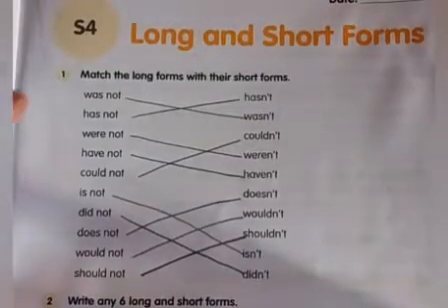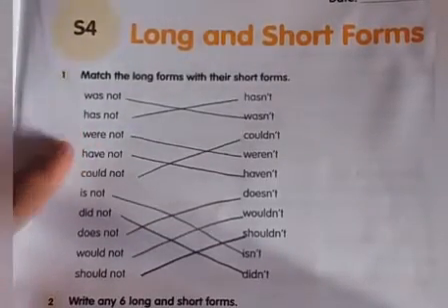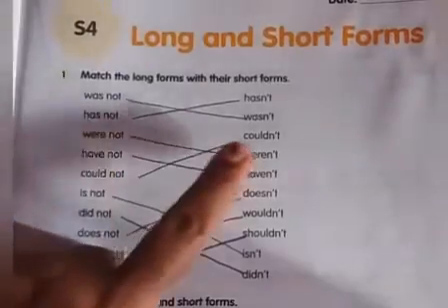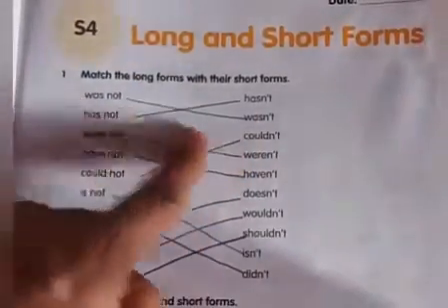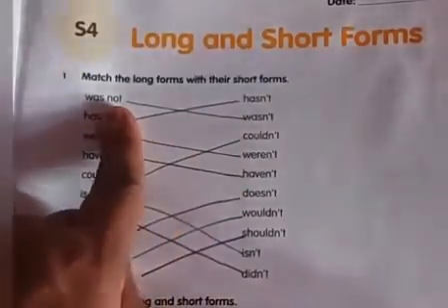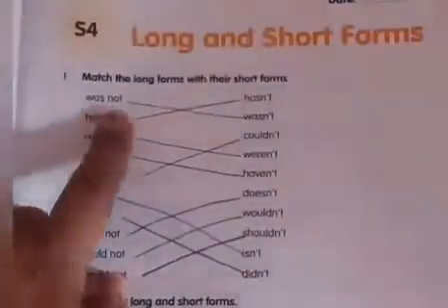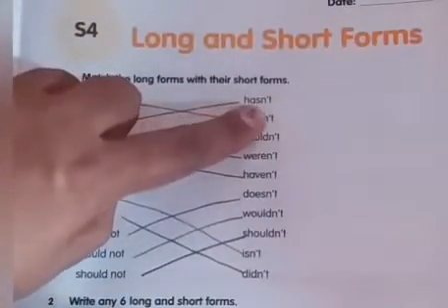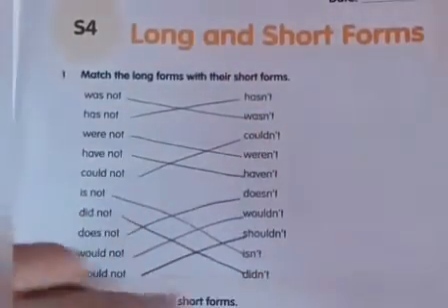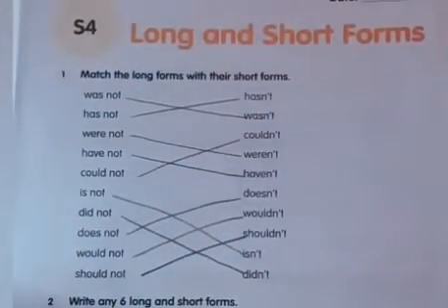Okay children, here on one side they have given the long forms. These long forms we have to match with the short forms. Yes children, everything is the same, only they have removed the letter O and put the apostrophe here. Okay children, these are called contractions. Fine, now let us go to the second bit children.